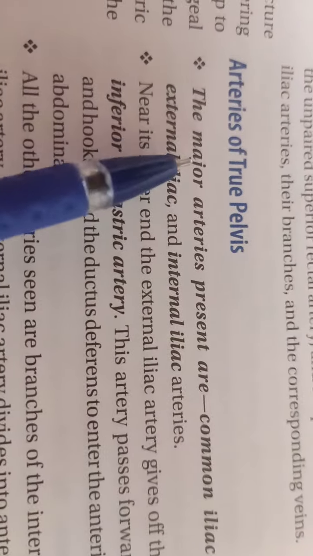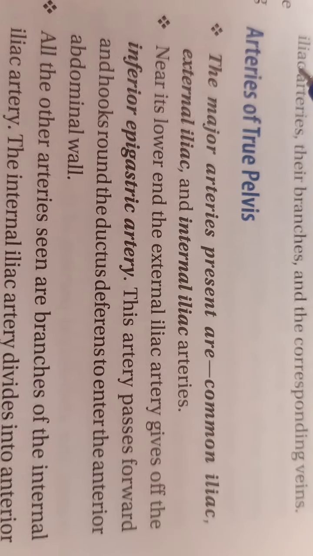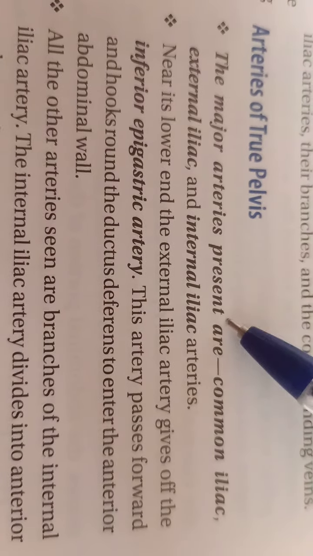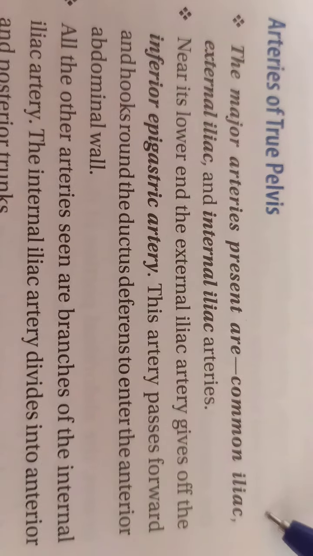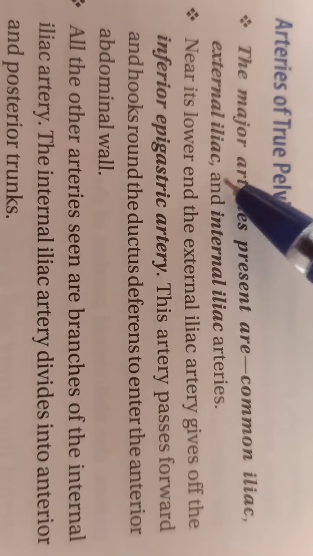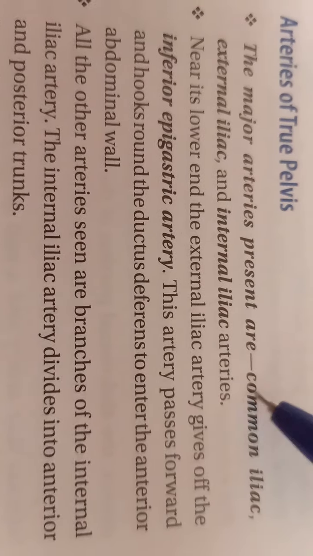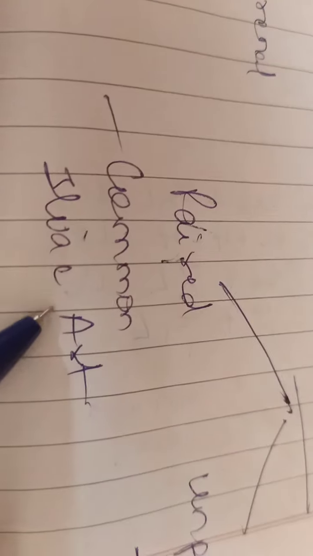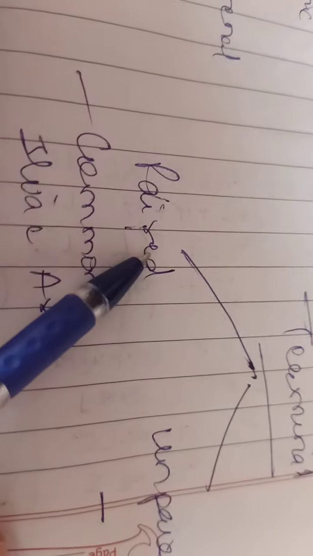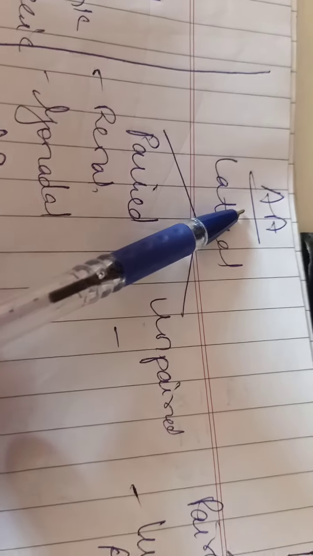Now we'll go to the arteries of the true pelvis. What are the arteries of the true pelvis? The major arteries present are the common iliac, external iliac and internal iliac arteries. You all know what the common iliac artery is, from where it arises. It is a terminal paired branch of the abdominal aorta, terminal meaning the last.